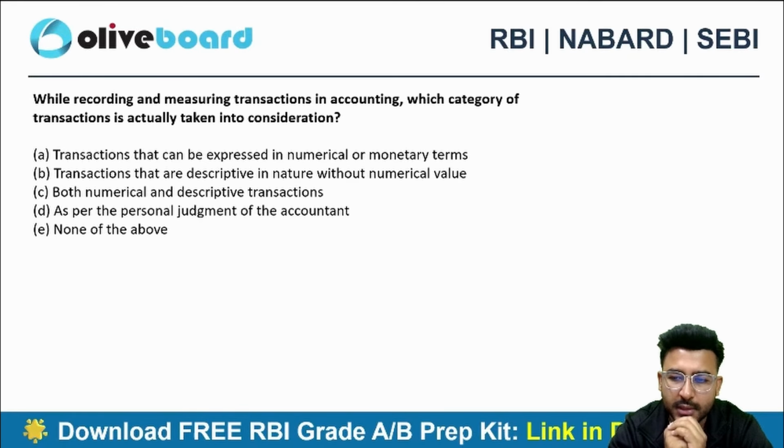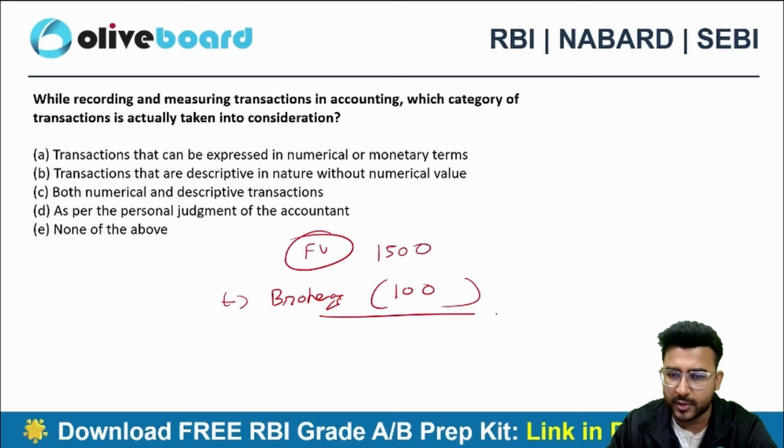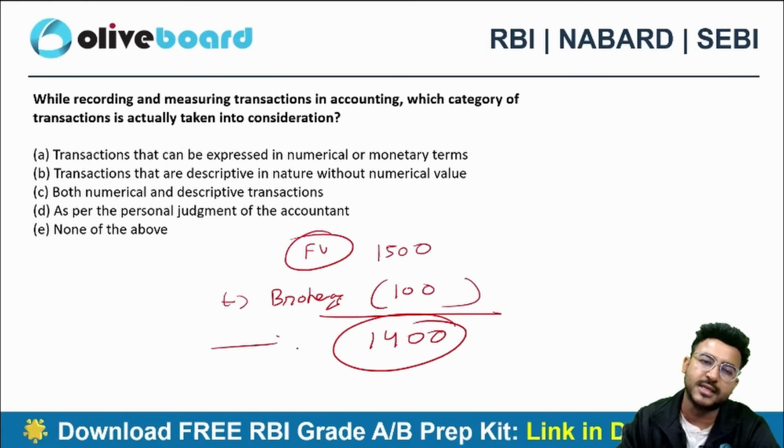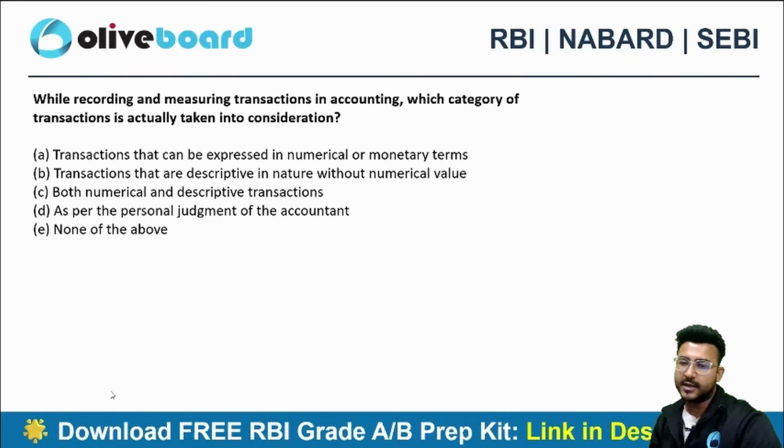Okay. Perfect. So let's suppose, for example, share of Reliance Industries 1500. Now that's the fair value. If I am going to sell it, I need to incur some brokerage also. So let's suppose 100 rupees I need to pay as brokerage. So my net realizable value becomes 1400 in this case, but the fair value is 1500, right? The fair value is 1500 here.